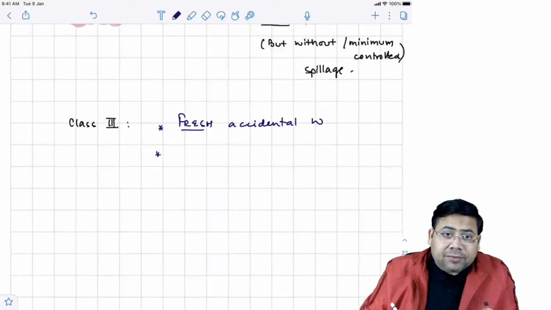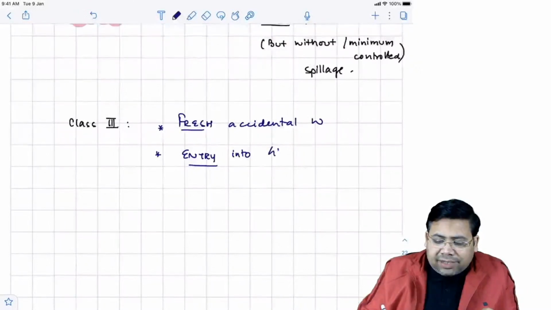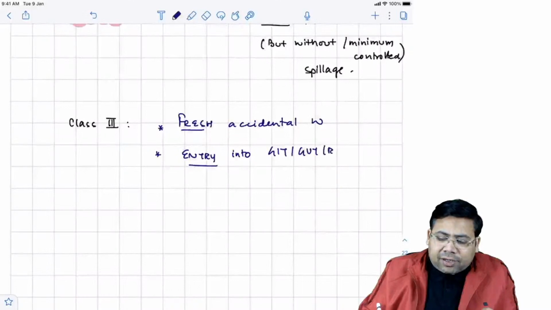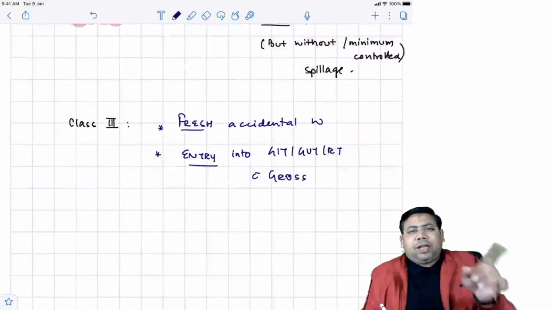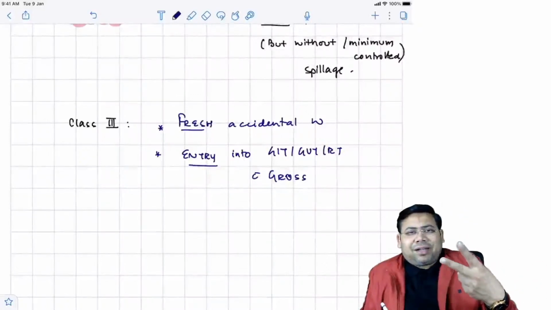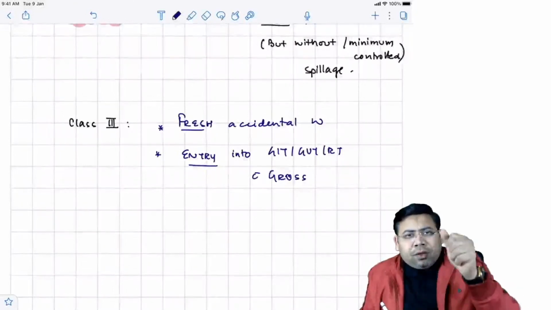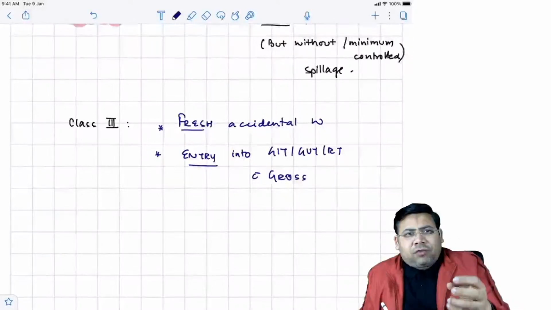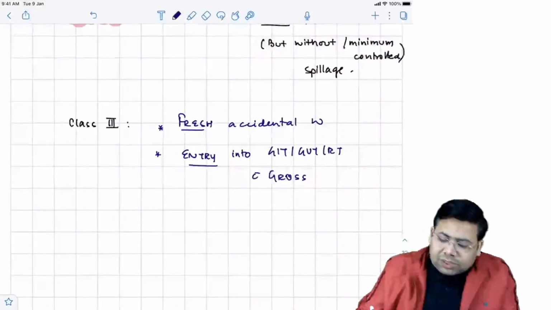Point number 1. Second is, any patient where there is entry into GIT, GUT, respiratory tract with gross spillage. Is that clear or no? Like you were doing hemicolectomy, that was class 2. During hemicolectomy, if the accidental clamp got opened, there was soiling of the abdominal cavity with stool. This is a class 3 now. Cholecystectomy is a class 2. During removal of the gallbladder, there was perforation and there was leakage of infected bile into the abdomen. Again, it becomes a class 3 now. So a component of gross spillage should be there.